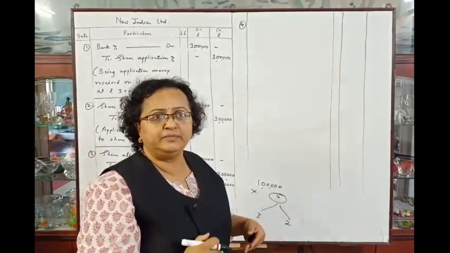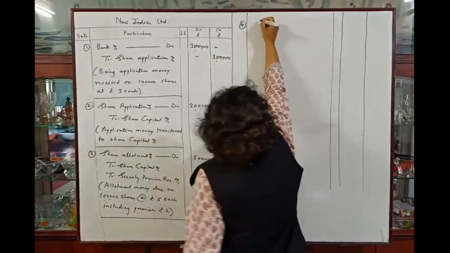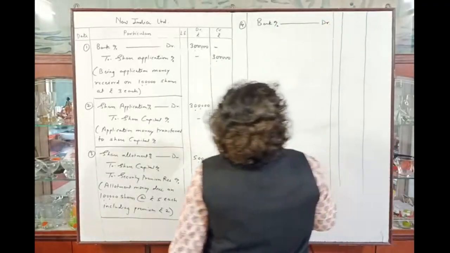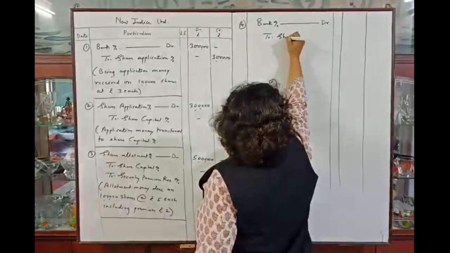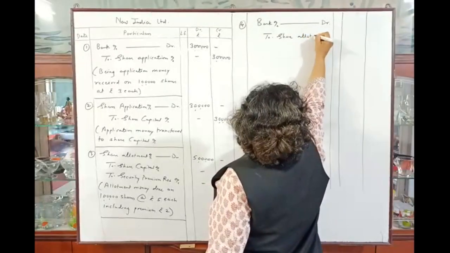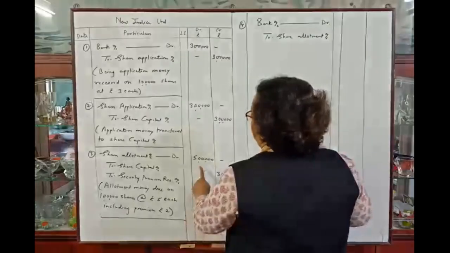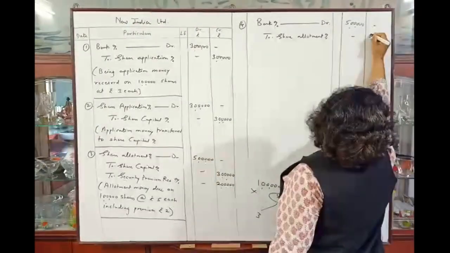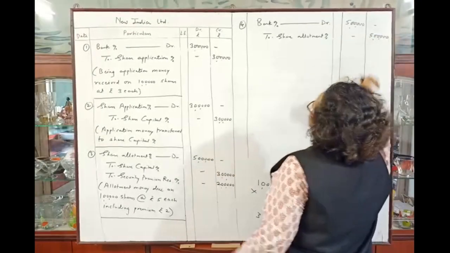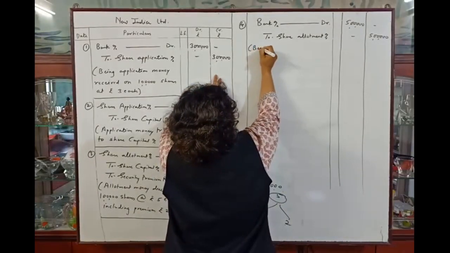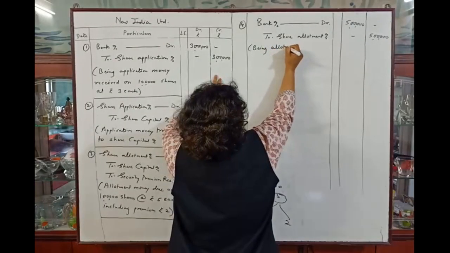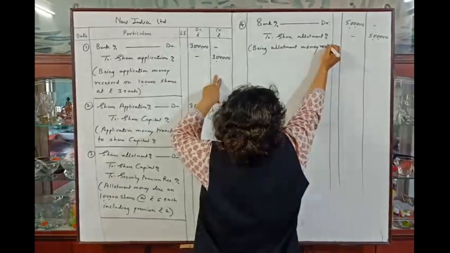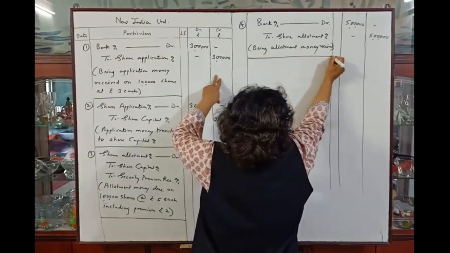Now the entry of allotment money received will be same, that is bank account debit. When we receive some amount, always bank account should be debited. Bank account debit to share allotment account. Total amount received is rupees 5 lakhs. So narration will be being allotment money received. Okay, this will be the narration.